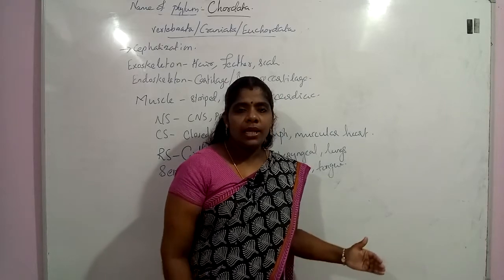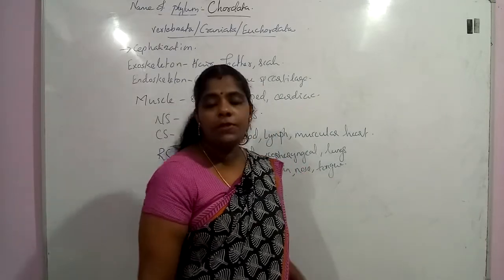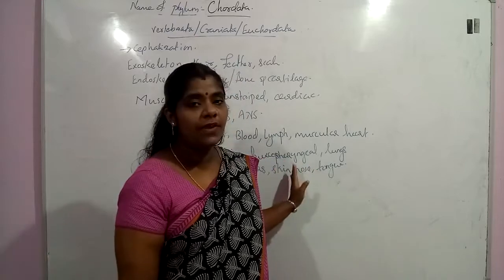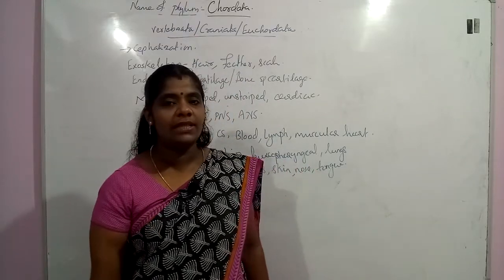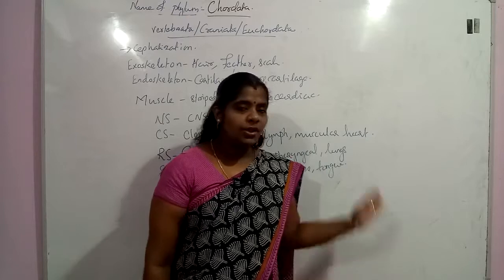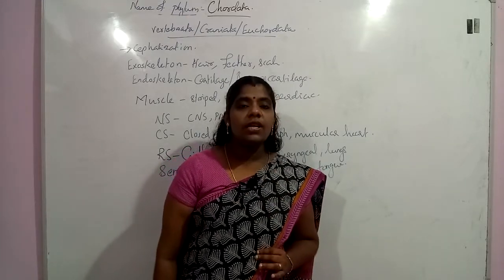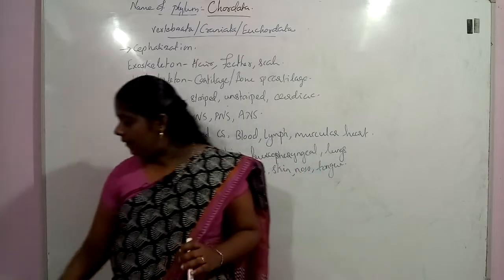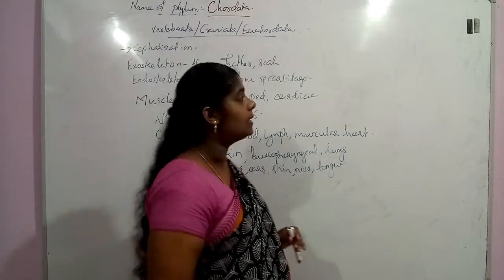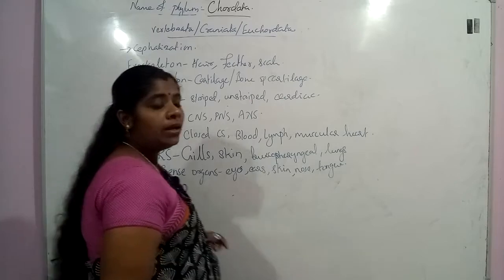Okay, so there are different types of vertebrata. Now we will see the classification of this vertebrata, then after that we will see the examples of it. So this is the general characteristic features of vertebrata. Now we are going to see which are the different classes of vertebrata. Vertebrata we can classify into two different classes, that is Agnatha and Gnathostomata.